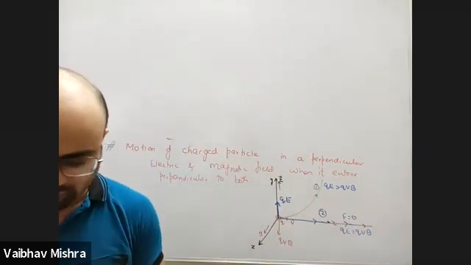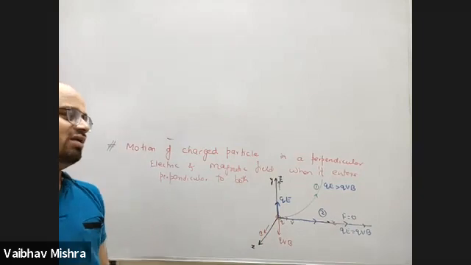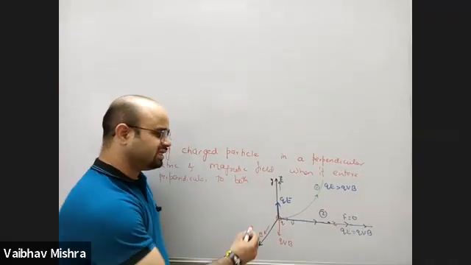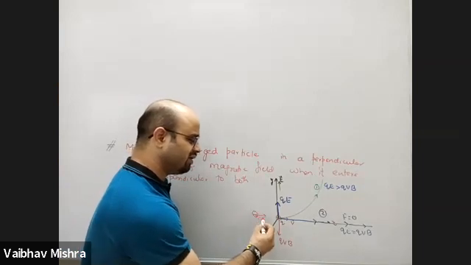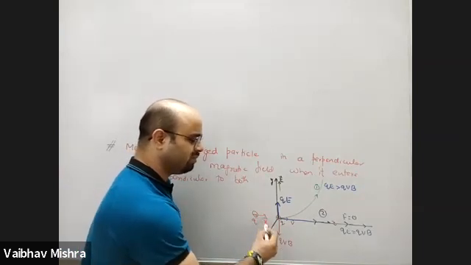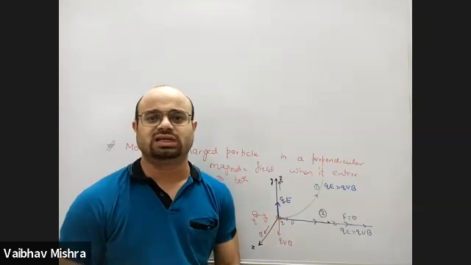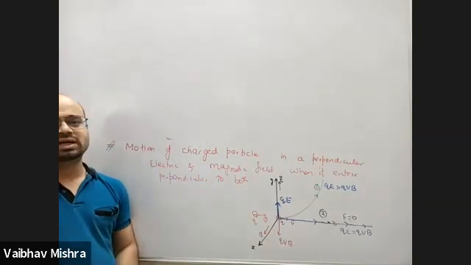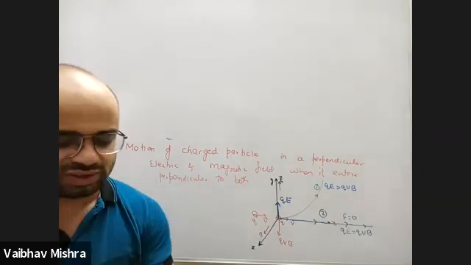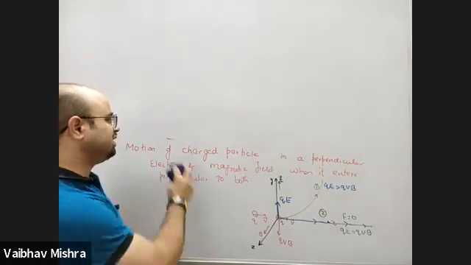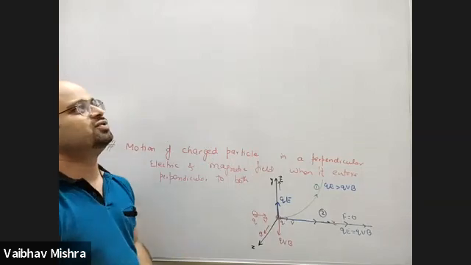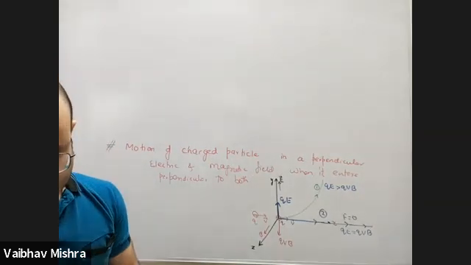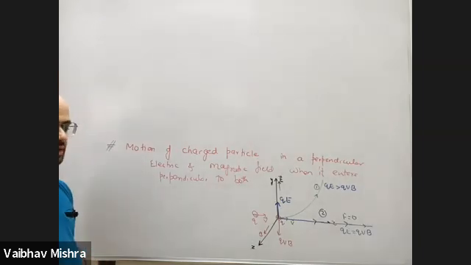It will continue moving in the same path. It will be undeviated as if there is no force acting on it. जैसे आ रहा था वैसे ही चलता जाएगा. There will not be any deviation, there will not be any change in the velocity, magnitude or the direction. When charged particle enters, there is a possibility electric field is also there, magnetic field is also there, but net force is not there. Net force becomes zero as both of them cancel out each other.